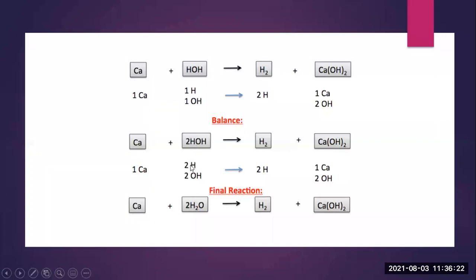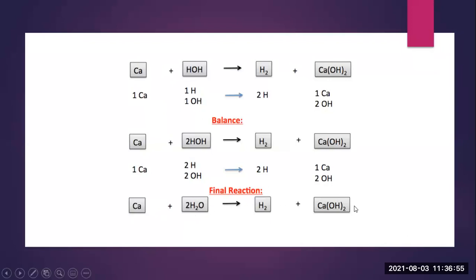Now this 2 hydrogen is balanced with this 2 hydrogen, and this twice OH, that is the hydroxide group, is balanced with the twice hydroxide group. In this way we can balance the reaction. In the first reaction we had not written 2, so it was an unbalanced reaction. Now it is a balanced reaction after writing 2 in front of the compound. So hence it is the final reaction.